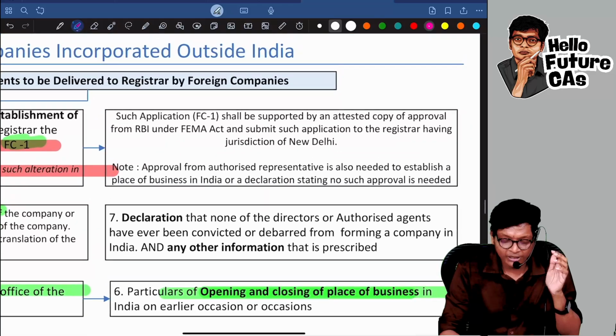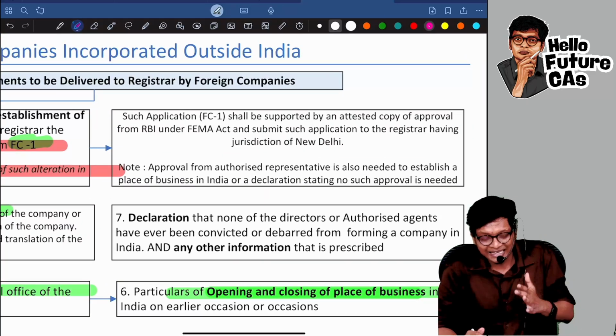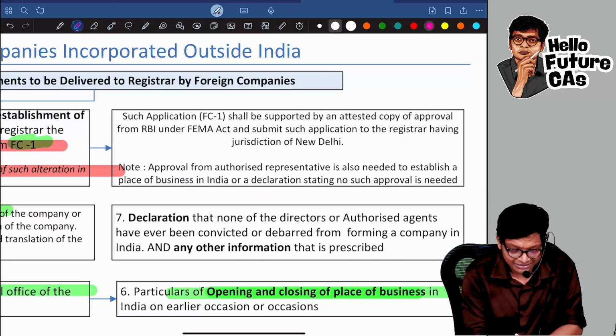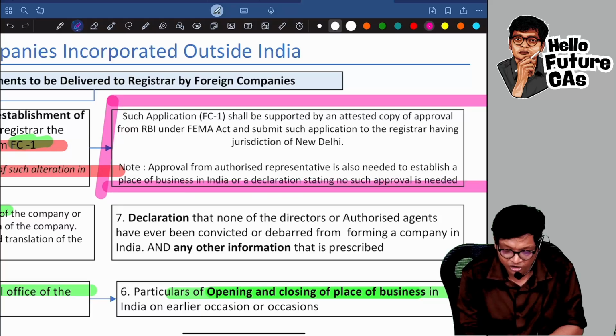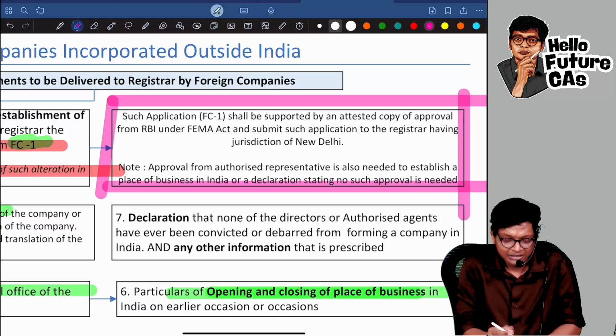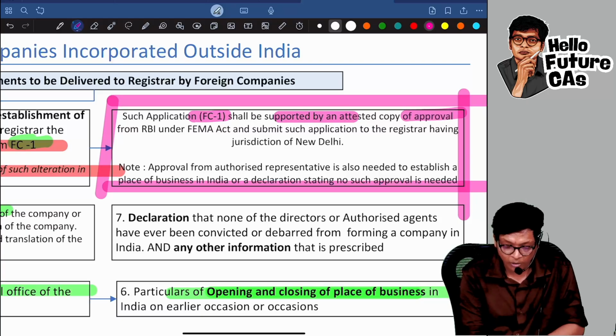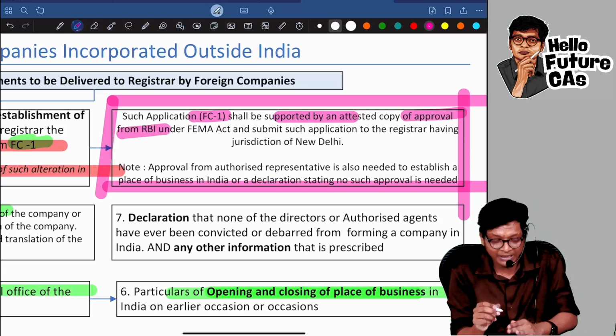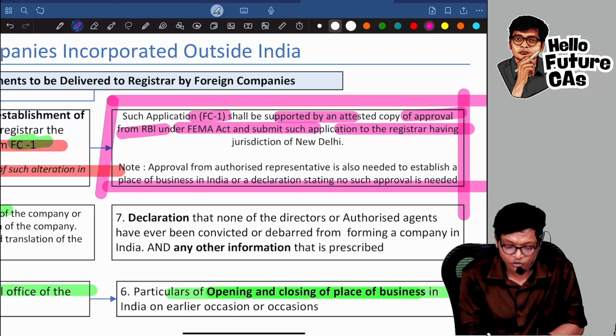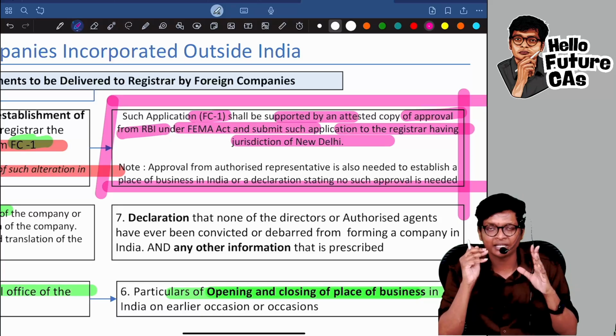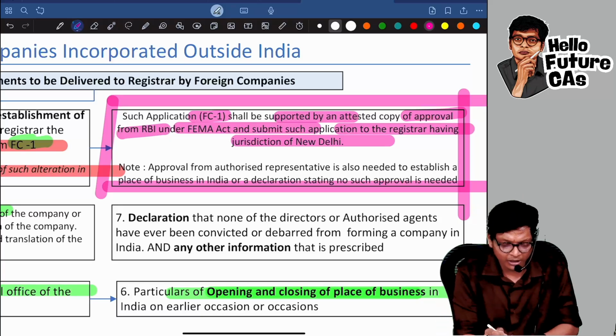What is the new inclusion in RTP which is already there in our book? I am just marking. This paragraph only is the inclusion in RTP as an amendment. That is nothing but FC1 shall be supported by an attested copy of approval from RBI under FEMA, and it should be given to the jurisdictional ROC in New Delhi. So RBI approval, RBI should approve that.